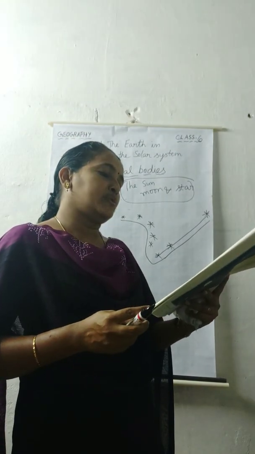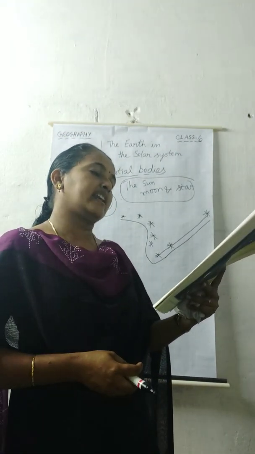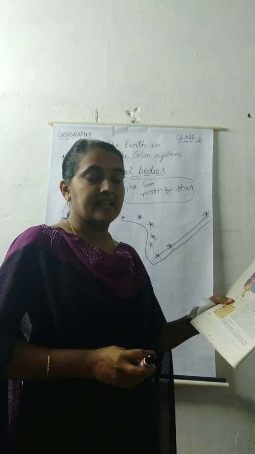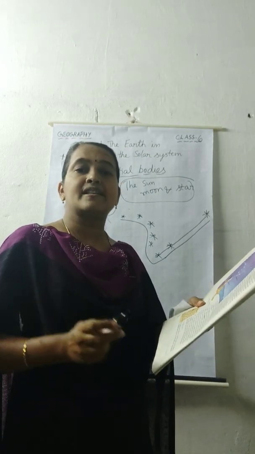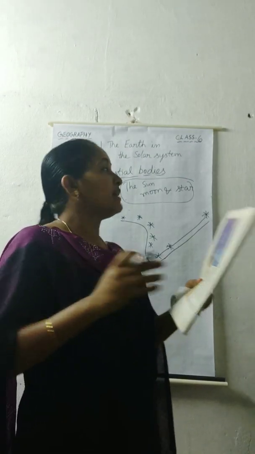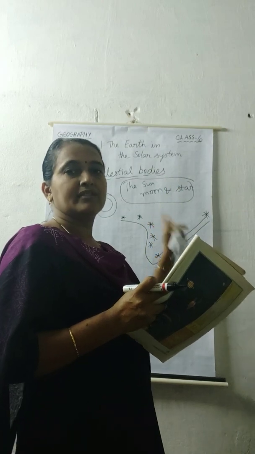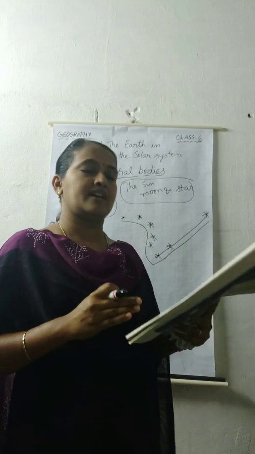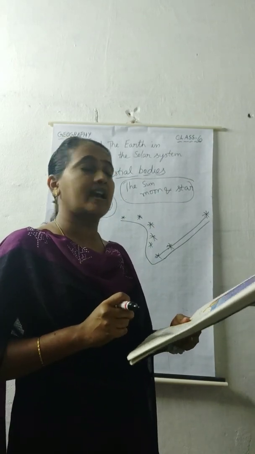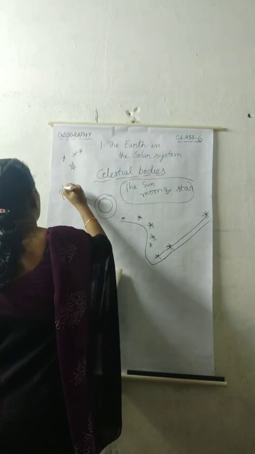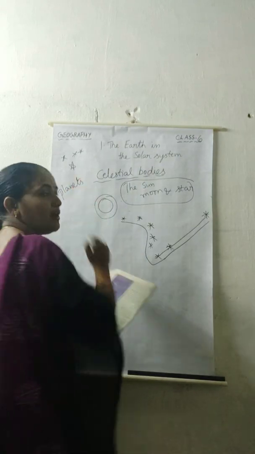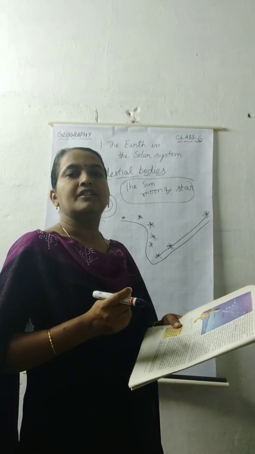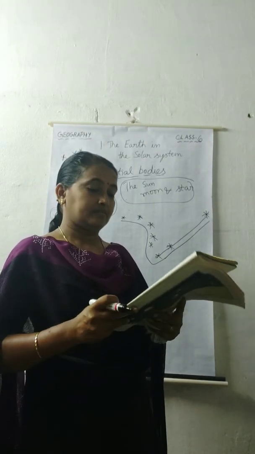Some celestial bodies do not have their own heat and light. They are lit by the light of the stars. Such bodies are called planets. That means only stars emit light and heat, but the remaining celestial bodies in the sky are lit by the light of other stars. So those bodies are called planets. You know already how many planets are there? 8 planets now. In the 5th class, maybe you have read about them.